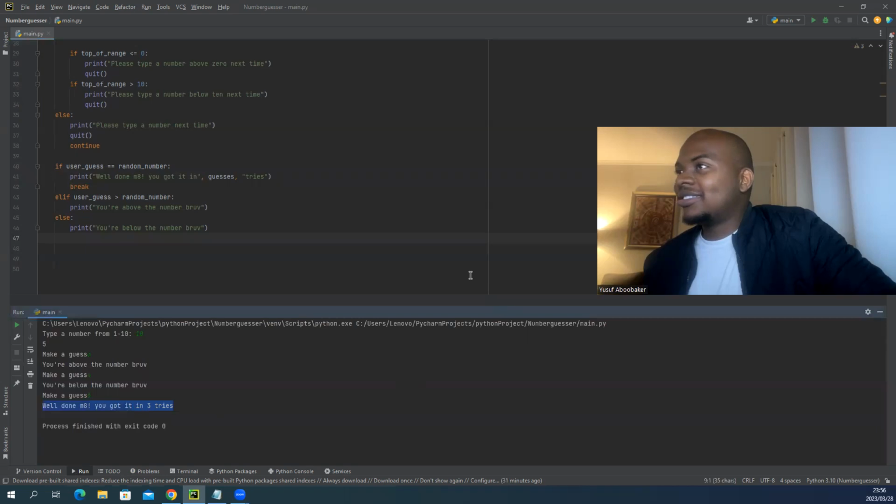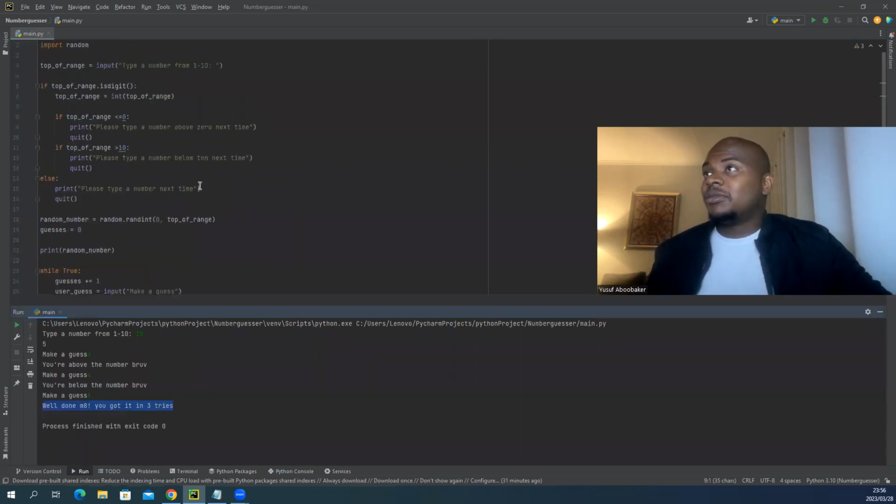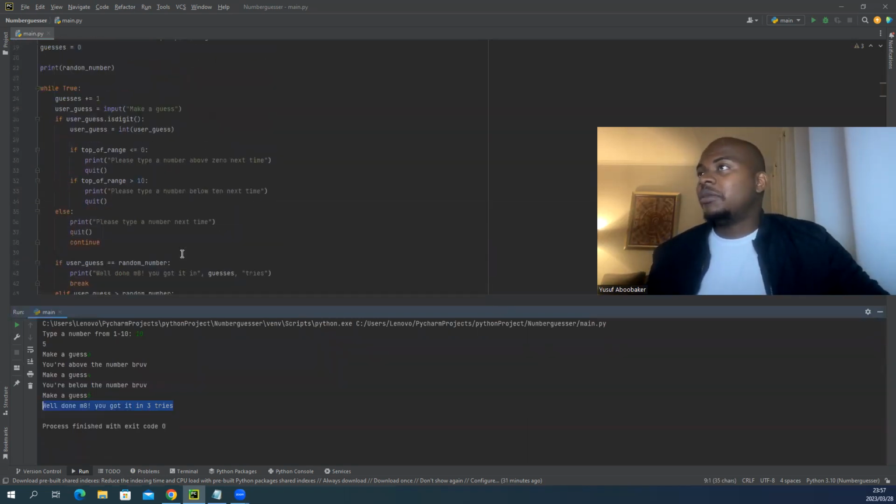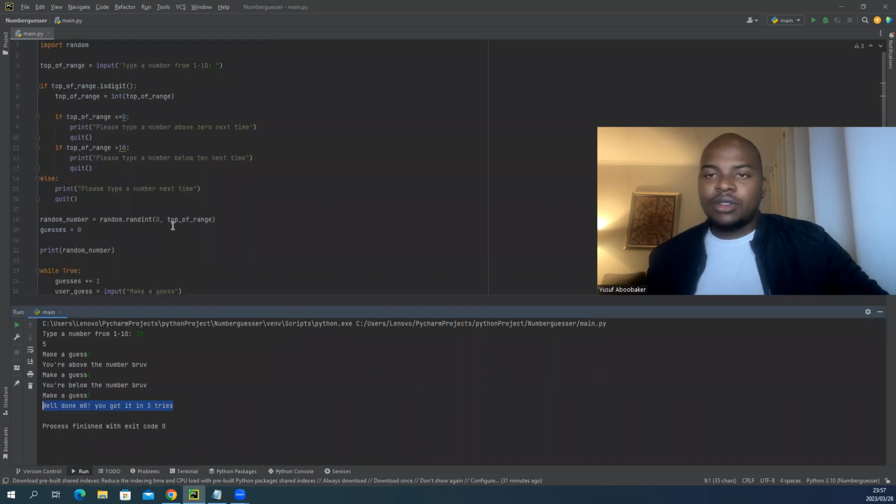I'm proud of myself. I'm too good. But anyway, that's the code for the game. I'll post this code on my GitHub. I finally set that up. And I'll link my GitHub.